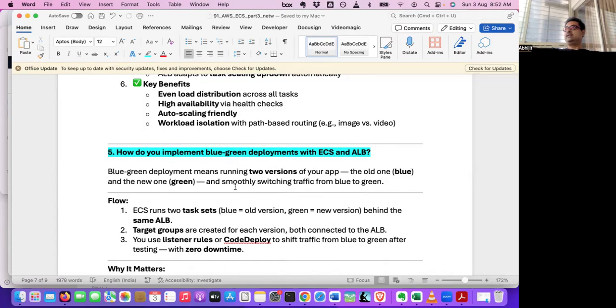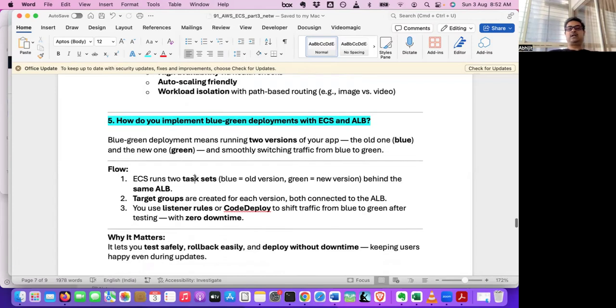So another counter is set up. Once that is ready completely, then only you divert the traffic. Similarly, in one environment, one cluster, one target group is already serving, and another target group you created. Once that is ready to serve, you say don't go to the blue one, go to the green one.